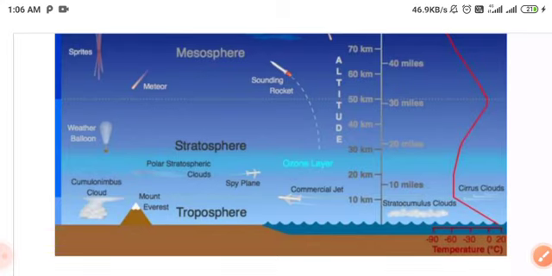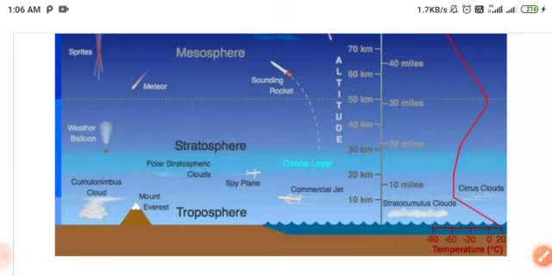Each layer maintains various activities in a particular area. In the troposphere, condensation and evaporation can take place. The stratosphere is a suitable environment for aeroplanes to run, and it is very clear without any cloud, because it is above the troposphere.